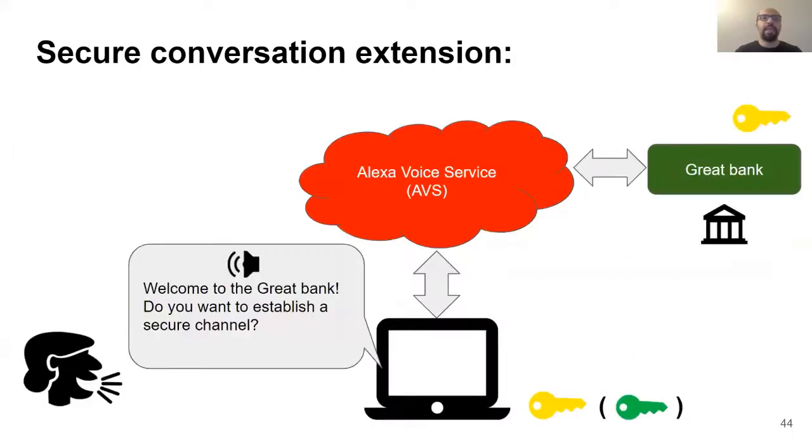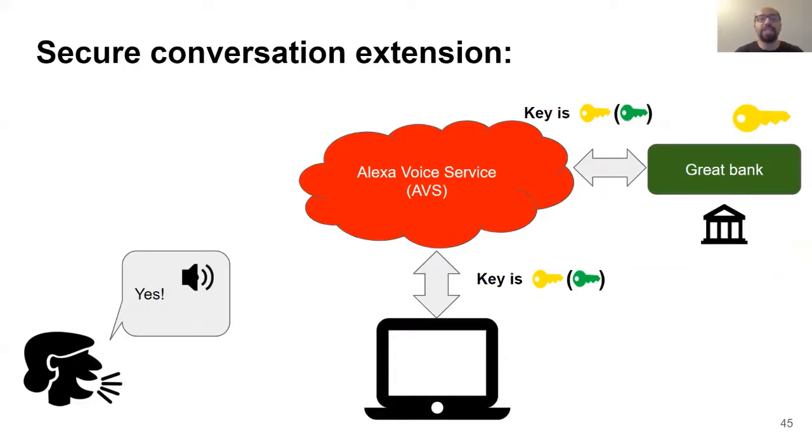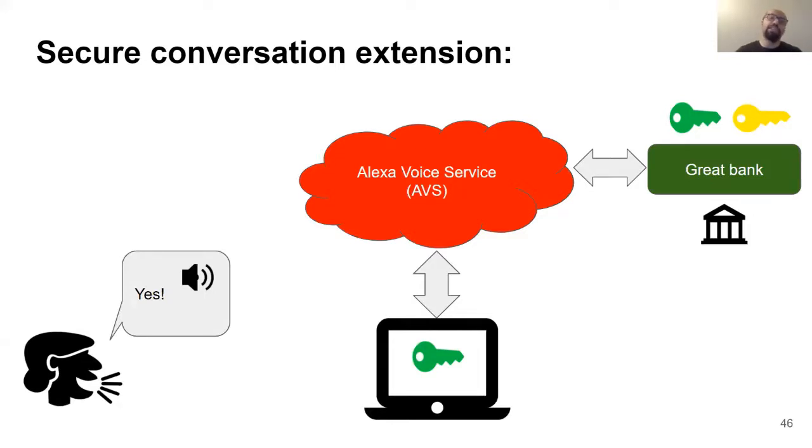The bank skill then responds with an unencrypted greeting message and asks the user if she wants to establish a secure channel. If the user answers yes, the bank companion extension replaces this message as shown in the slide, and instead of sending yes, it sends the encrypted key to the bank skill. The bank decrypts the session key with its private key, and now both extension and the skill have the session key, and they can securely communicate. As a result, the bank extension will replace all the following messages with the encrypted message.